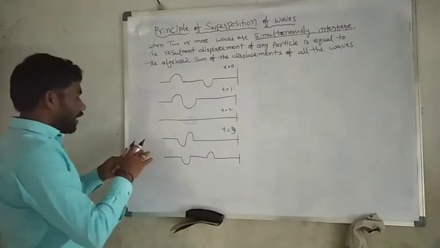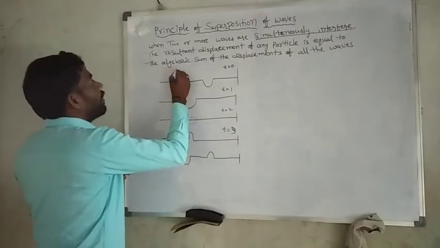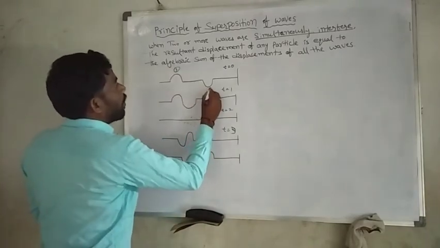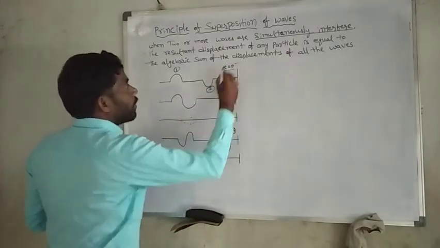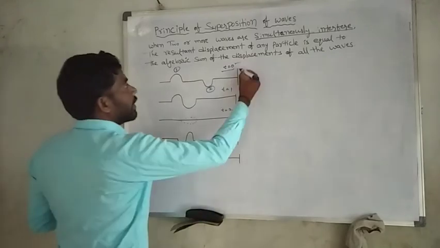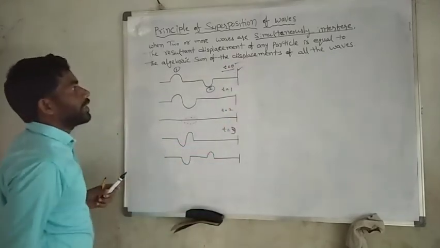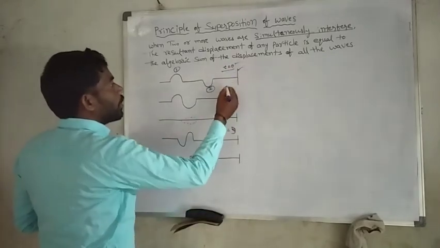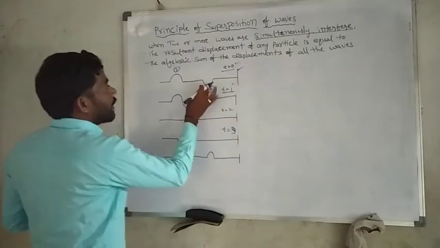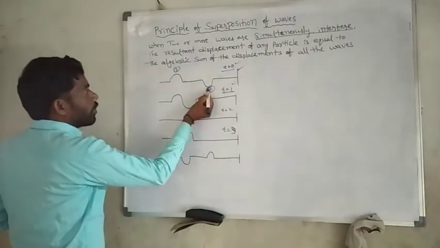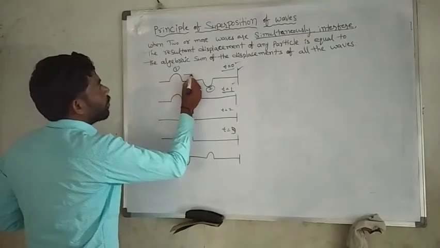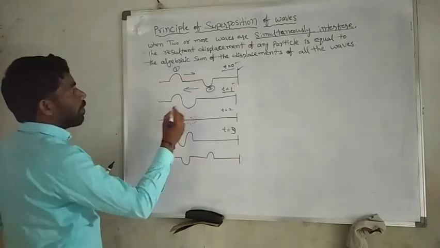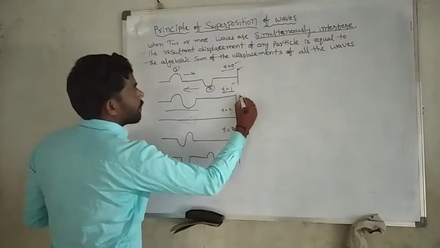See, this one is waveform 1. This one is waveform 2. At time equal to 0, the situation is indicated in this image. Then time equal to 1 means waveform 2 has moved in this direction and waveform 1 has moved in this direction, then it forms a situation like this.